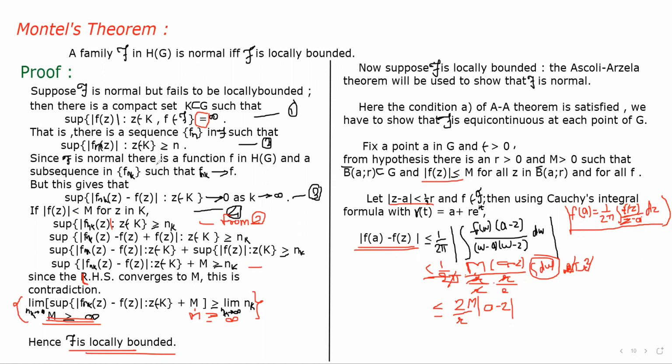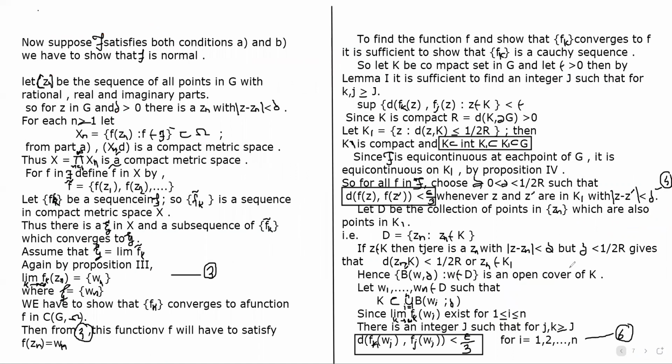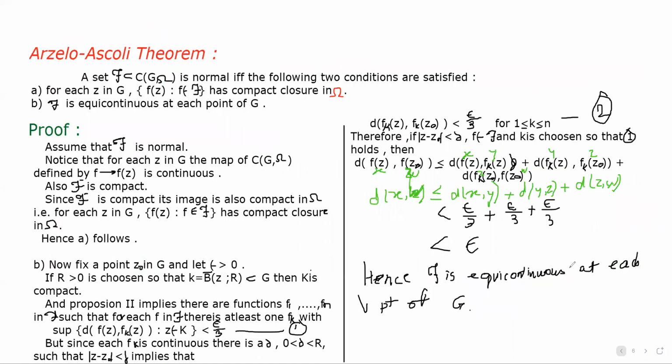Now for the converse, we assume that script F is locally bounded, and we have to show that script F is normal. For this we use the Ascoli-Arzela theorem, because the Ascoli-Arzela theorem also shows that script F is normal if it satisfies two conditions.